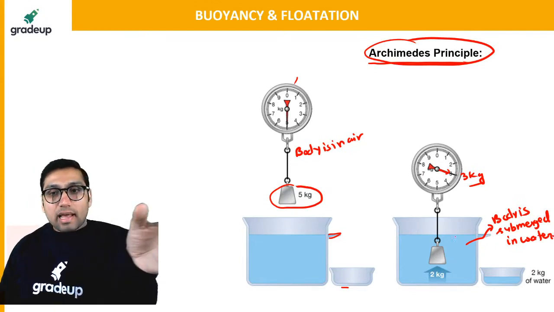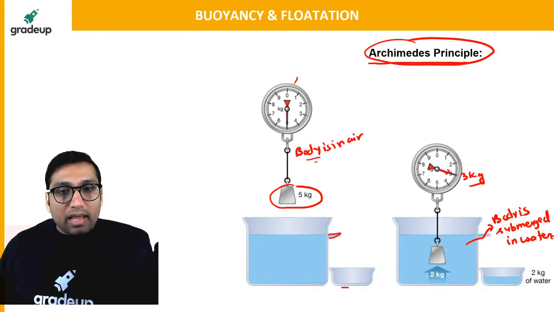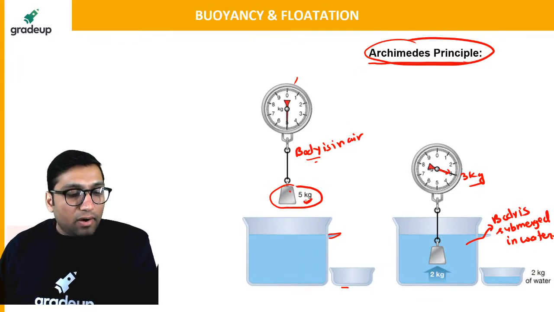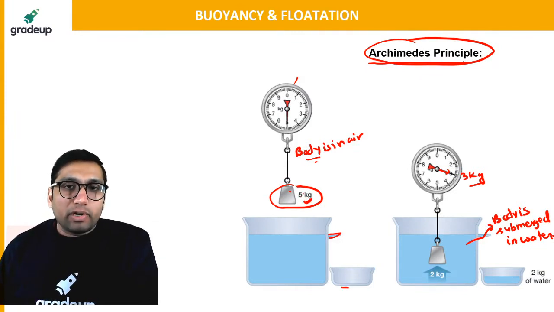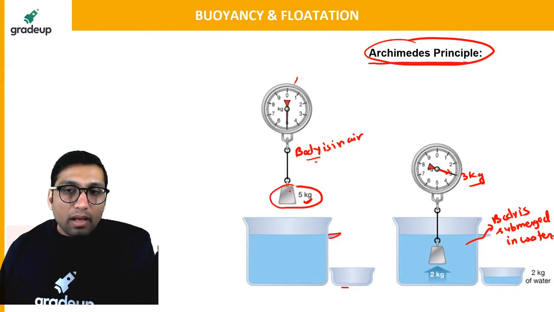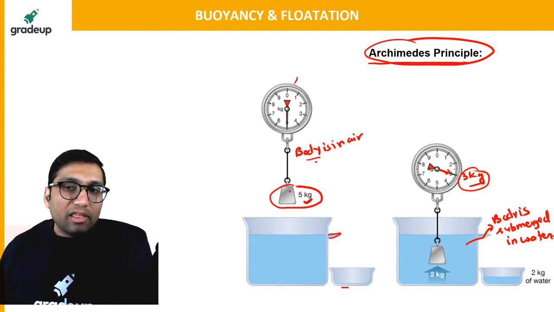When this mass was in air, it had a weight of 5 kg of mass, or if you multiply that by 9.81, 5 into 9.81, or about 50 Newton. But if the same body is completely immersed inside water, the weight suddenly drops to 3 kg on the spring balance.